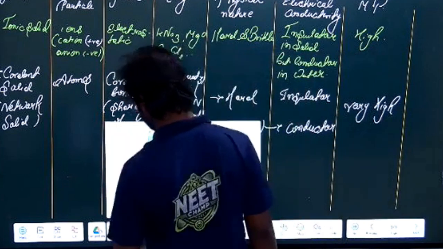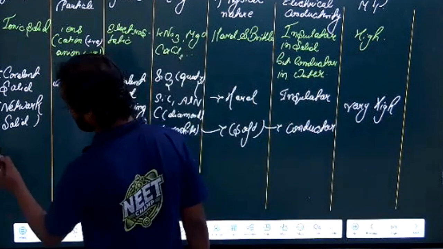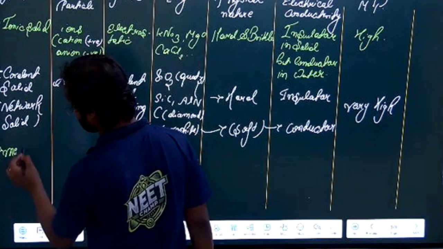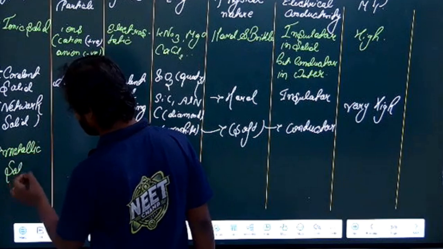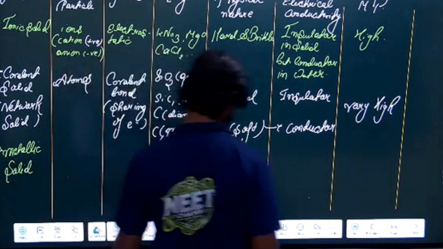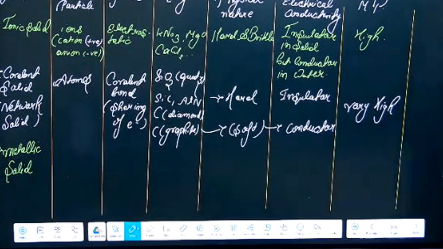Now the next type of solid is called a metallic solid. What does metallic solid mean? There will be metals.